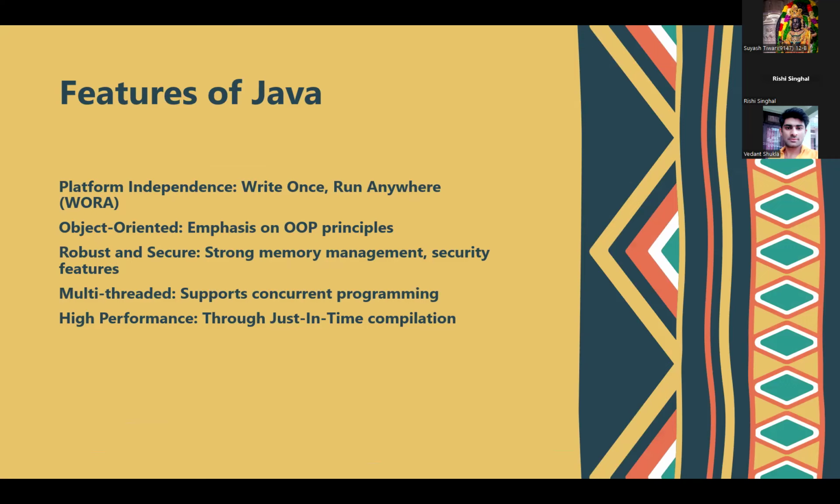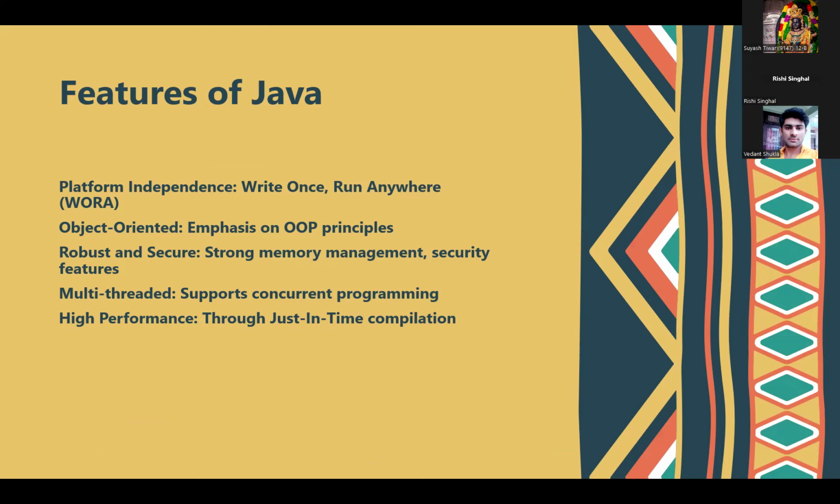Moreover, the second point is that Java emphasizes the object-oriented concept, which is one of the key reasons why Java is one of the successful languages nowadays. Third, robustness and security. Strong memory management and security features are there within the Java language, which makes it quite useful to the users. Moreover, multi-threading is used in Java, which supports concurrent programming. Concurrent programming is a sort of programming in which one program executes after another without any fault.